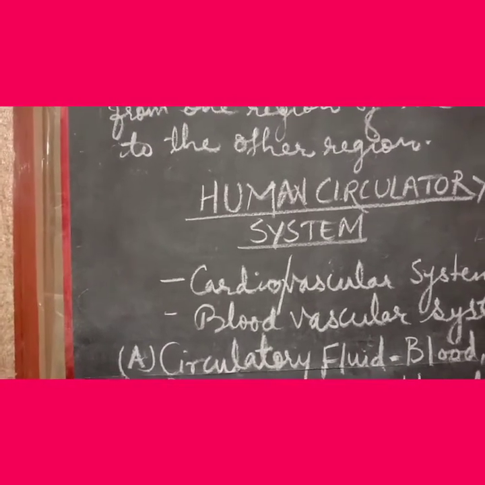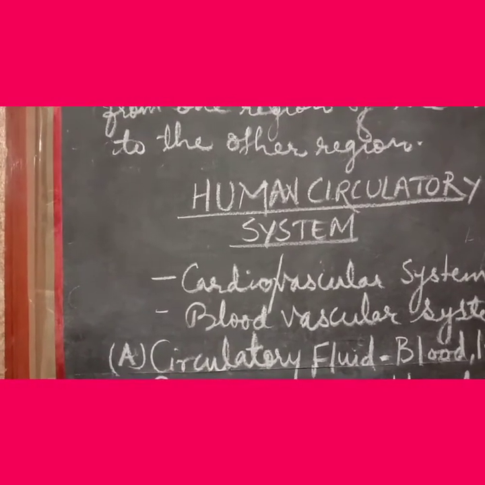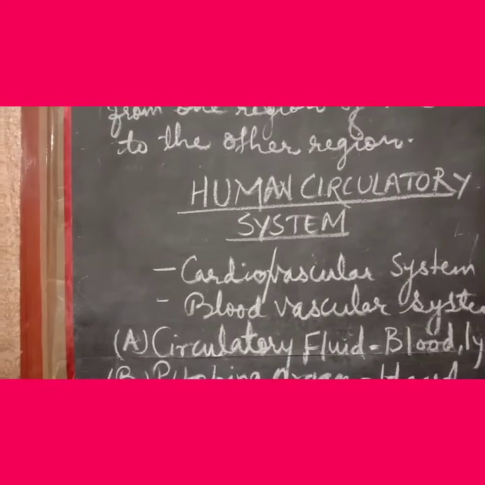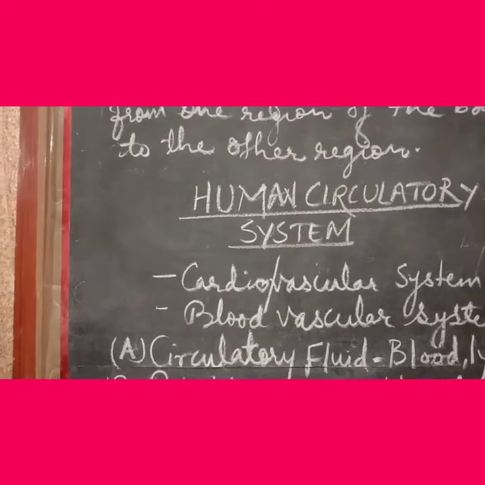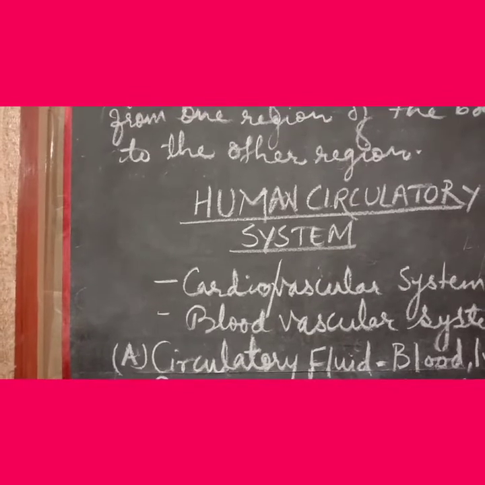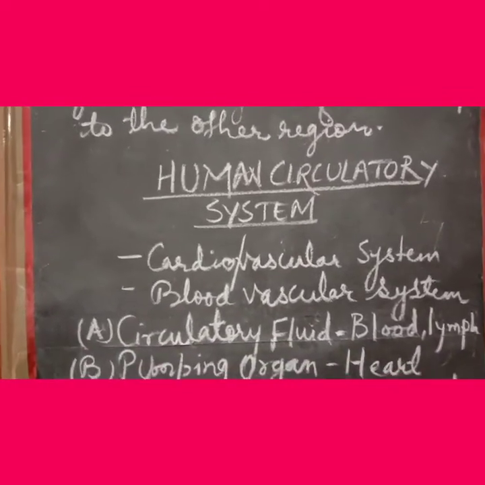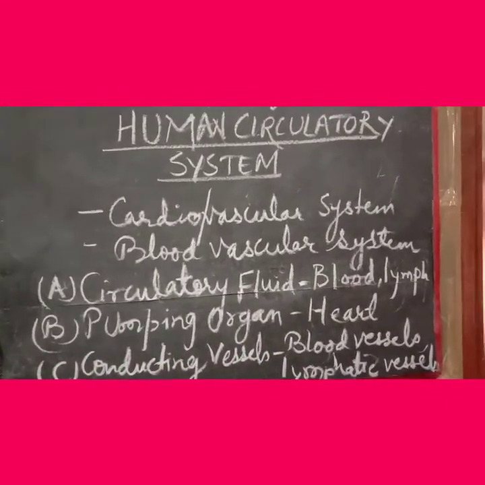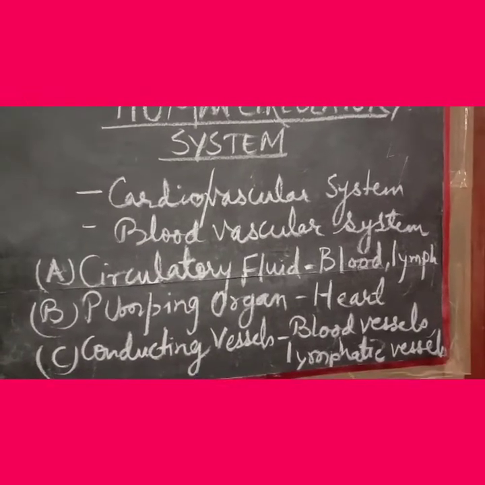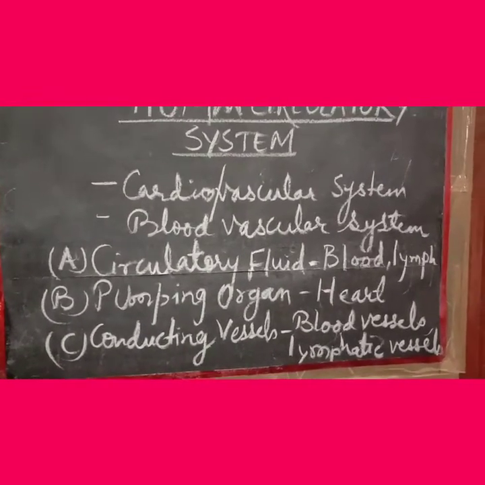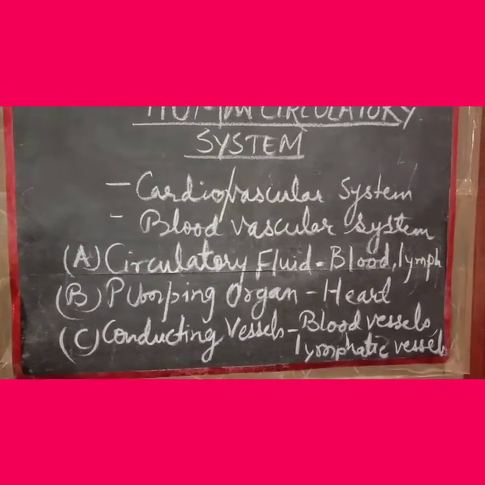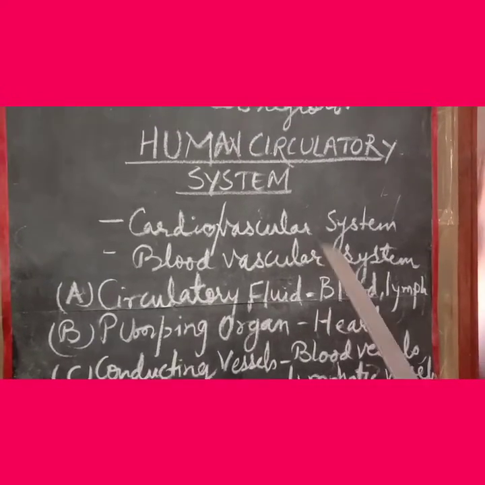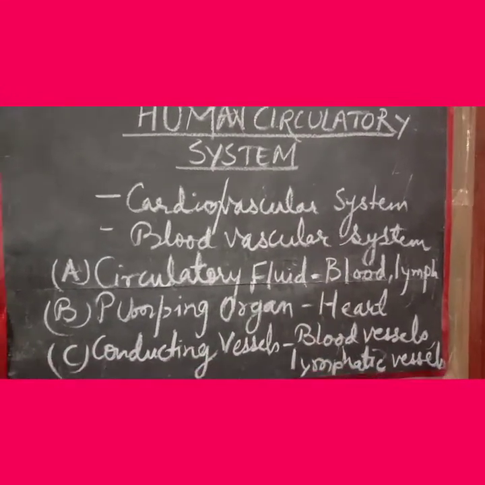The digestive system digests and absorbs nutrients. You have already heard about it, you have already read about it in detail, and these nutrients need to be transported to each and every cell of the body. We all know that the digestive system ultimately results in breaking down of complex food material into its simplest form, which needs to be transported to each and every cell of the body. And for such transportation, a transportation system should be present.